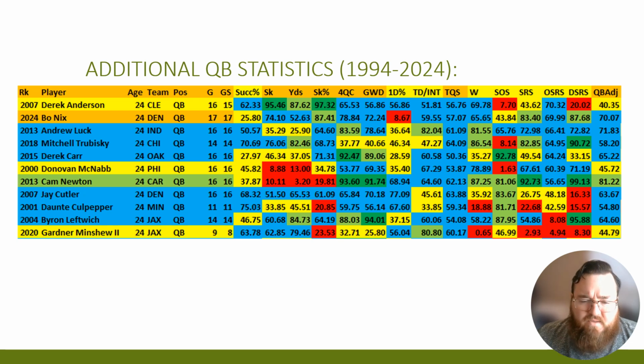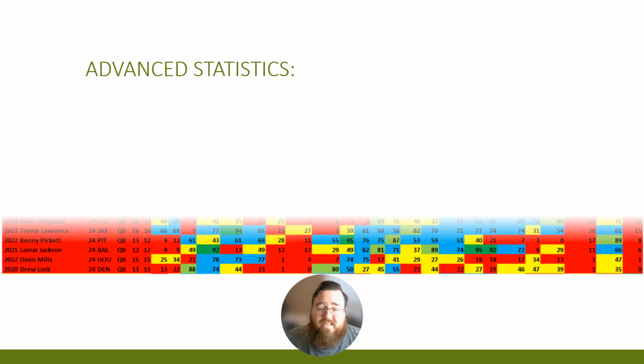And there's still time for this to develop, because I think the Broncos this year, in the first half of the season, Bo Nix and the offense were kind of struggling, and then they really started to get a groove and do better as the year went on. If you actually looked at the better part of the season, he probably did better than these numbers would suggest. But that is the general concern for him, the success percentage and the first down percentage, which takes us to advanced statistics for Bo Nix.